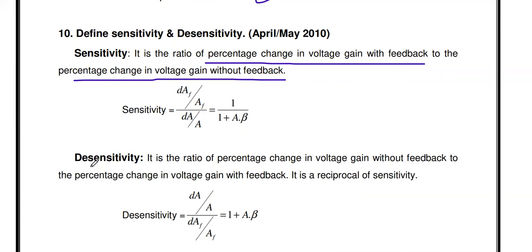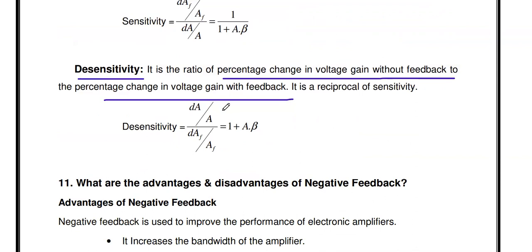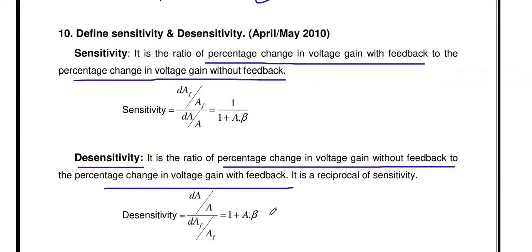And desensitivity is nothing but the reciprocal of sensitivity. Just reversing, it is the ratio of percentage change in voltage gain without feedback divided by percentage change in gain with feedback. So DA by A divided by DAF by AF is called the desensitivity. The desensitivity value equals 1 plus A beta. So 1 by 1 plus A beta is the sensitivity, and 1 plus A beta is the desensitivity. Desensitivity is the reciprocal of sensitivity.